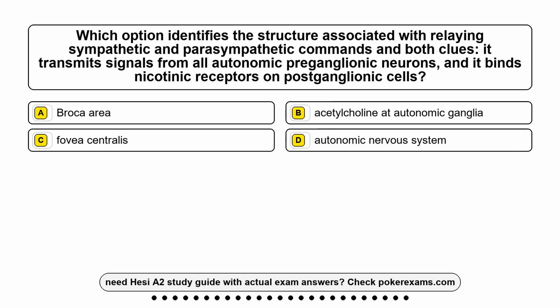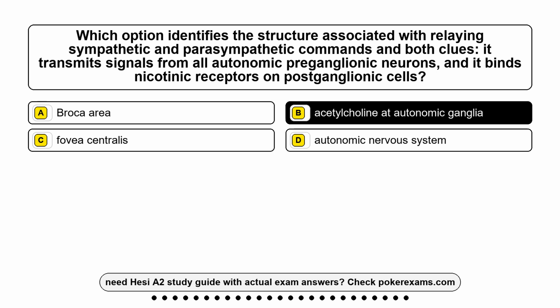Question 18. Which option identifies the structure associated with relaying sympathetic and parasympathetic commands in both clues? It transmits signals from all autonomic preganglionic neurons, and it binds nicotinic receptors on postganglionic cells. Option A, Broca area. Option B, the acetylcholine at autonomic ganglia. Option C, fovea centralis. Option D, autonomic nervous system. The correct answer is option B, acetylcholine at autonomic ganglia.